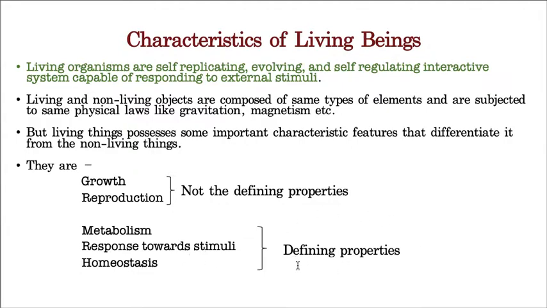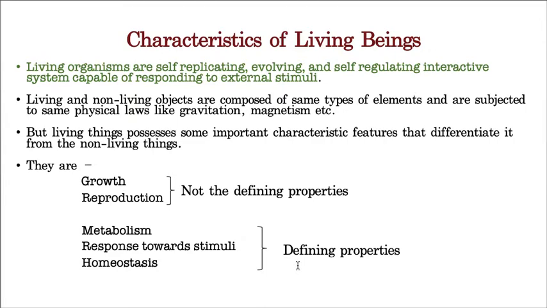What does it mean? It means growth and reproduction are not the defining characters. That means not all organisms need to show growth and reproduction.